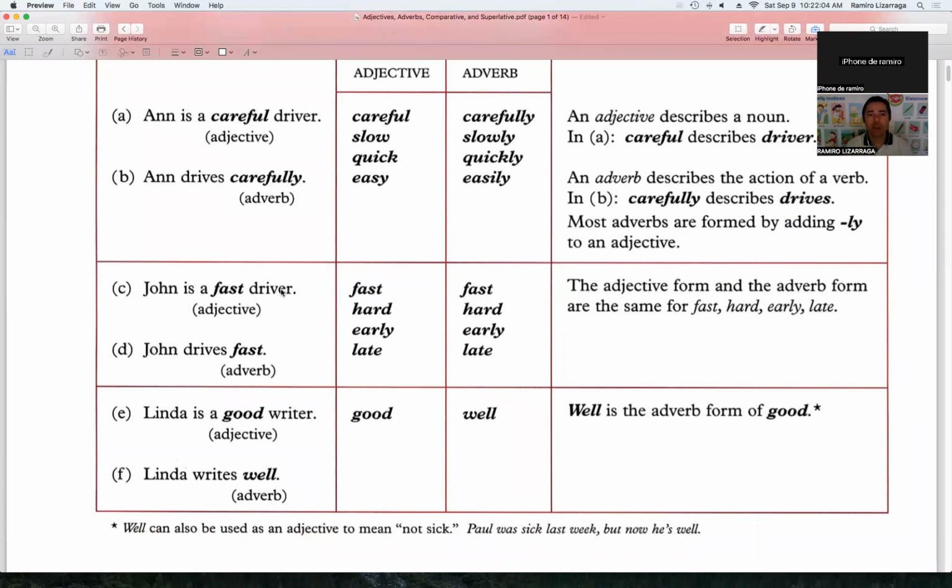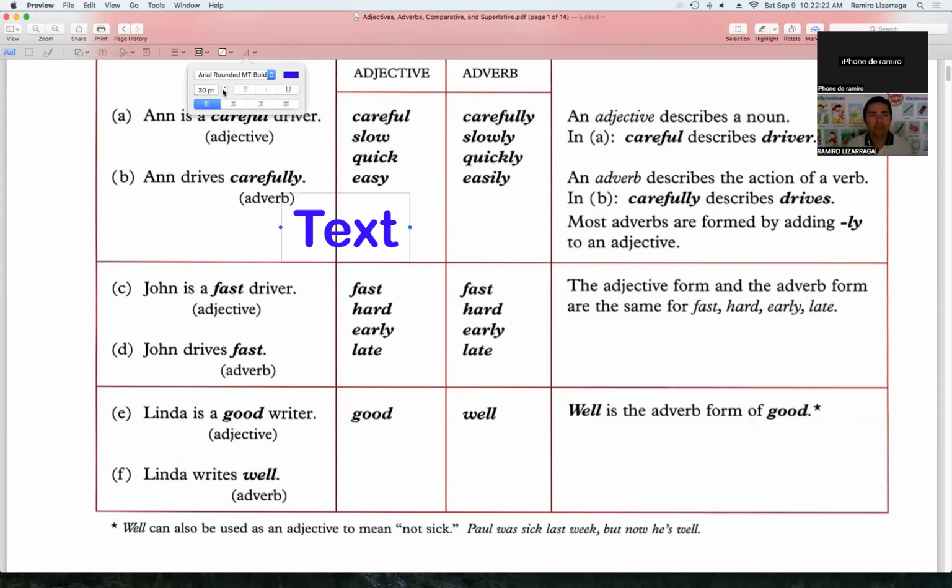John is a fast driver, but I can also say, hey, John is a careful driver, or John is a slow driver. And as you can see, the noun right here, let me use the tool right here.